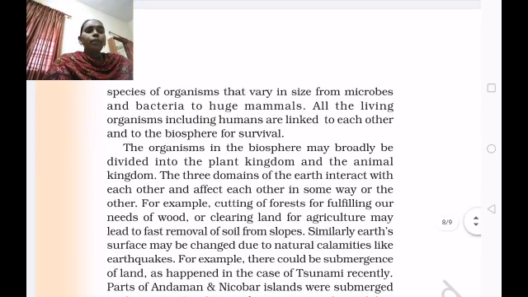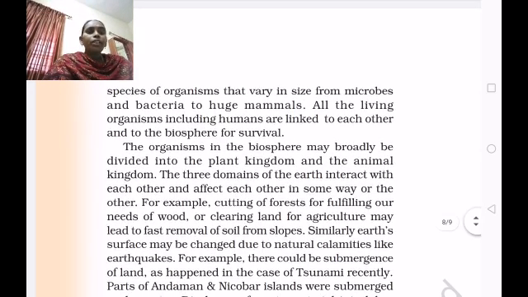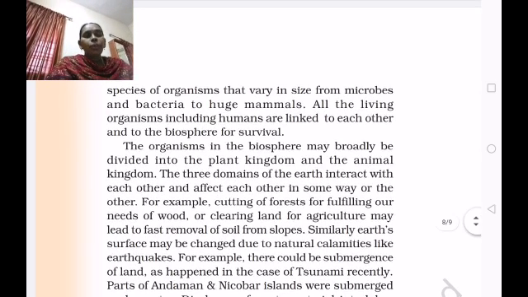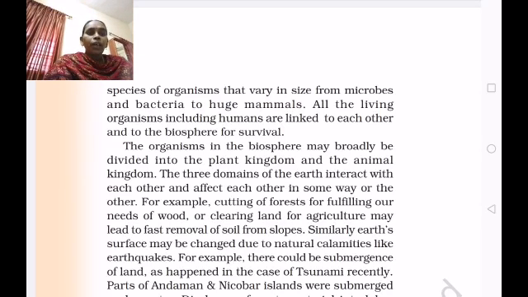The 3 domains of the earth interact with each other and affect each other in some way or the other. So all these 3 domains, lithosphere, hydrosphere and atmosphere, affect the biosphere, all the living beings. For example, cutting up forest for fulfilling our needs of wood.